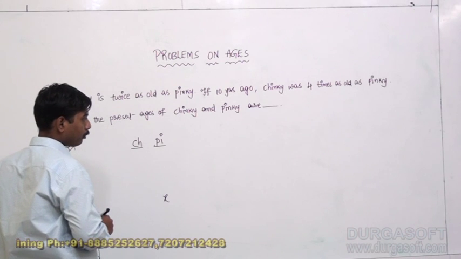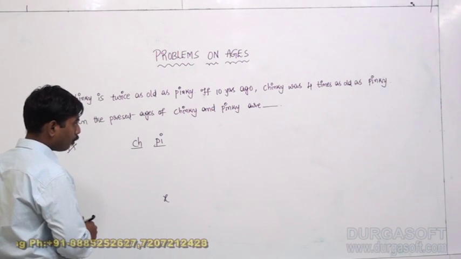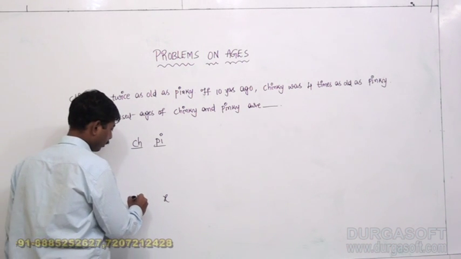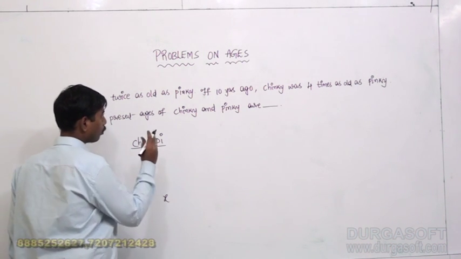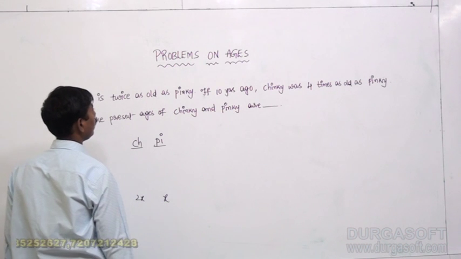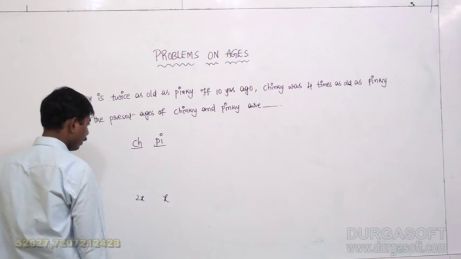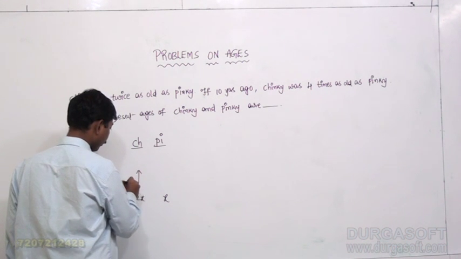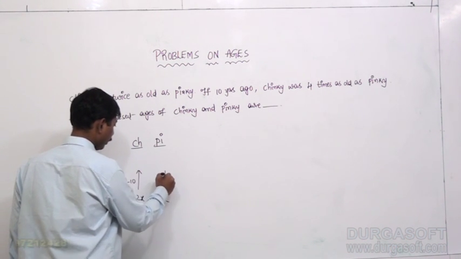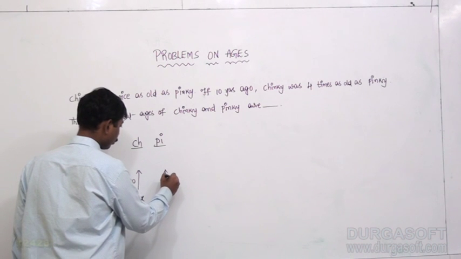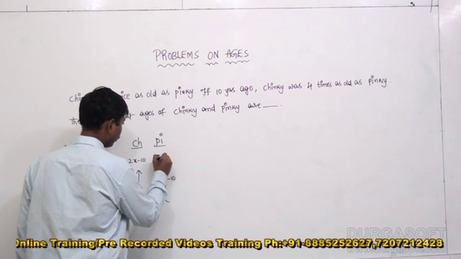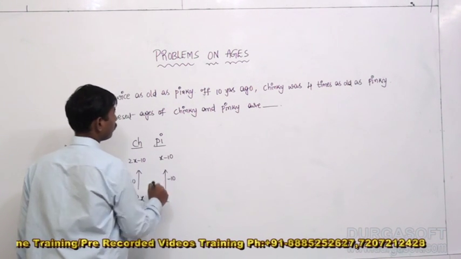Then the age of Chinky right now should be 2x. And we have one more condition. 10 years ago, the age of Chinky should be 2x minus 10, and Pinky's age would be x minus 10.